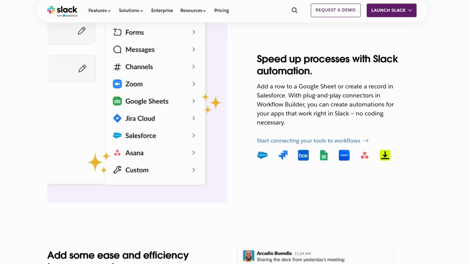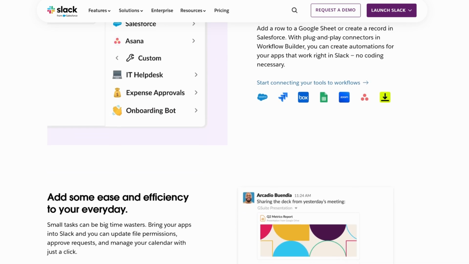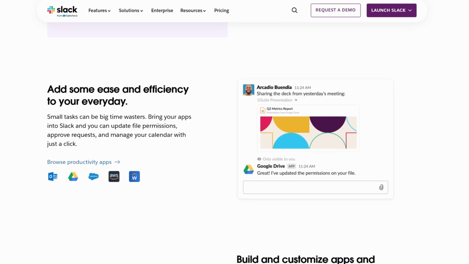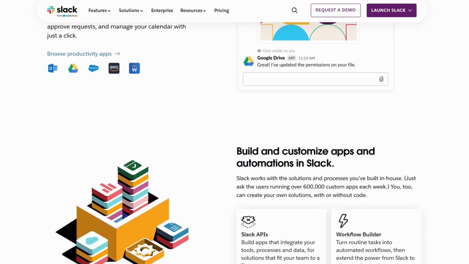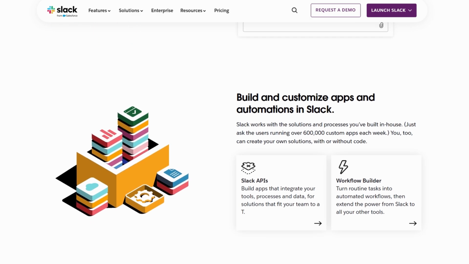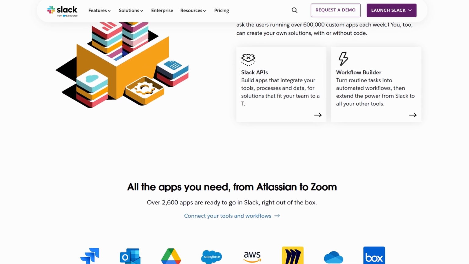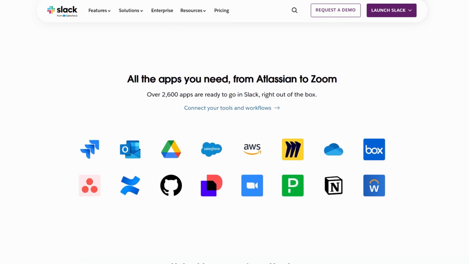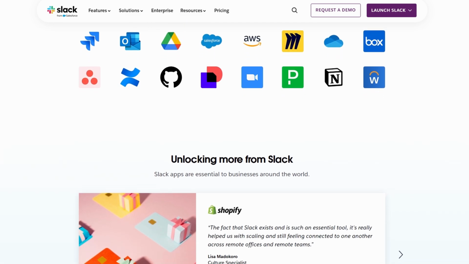By using integrations, pins, and custom workflows, you can keep your clients updated without having to manually send progress reports. You can pin important messages or files within a channel. This is perfect for keeping track of deadlines, deliverables, or key points of discussion. Your clients can always find these pinned messages, making it easier for them to stay up to date.